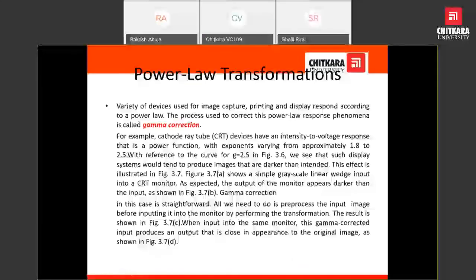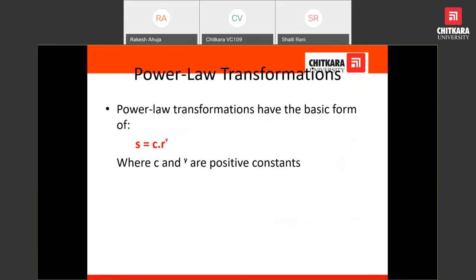Power law transformation. Power law transformation is used by a variety of devices that capture images as well as provide printing and display. After capturing the image, some correction operations are applied in order to improve the quality. This feature is inbuilt in a number of photo capturing devices like mobile cameras or dedicated cameras.